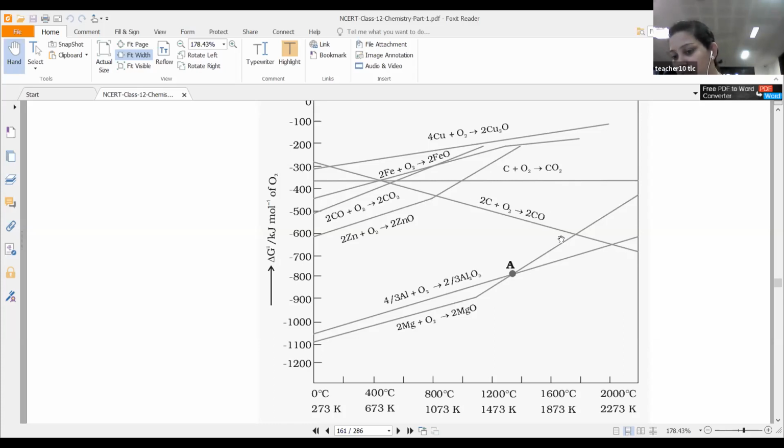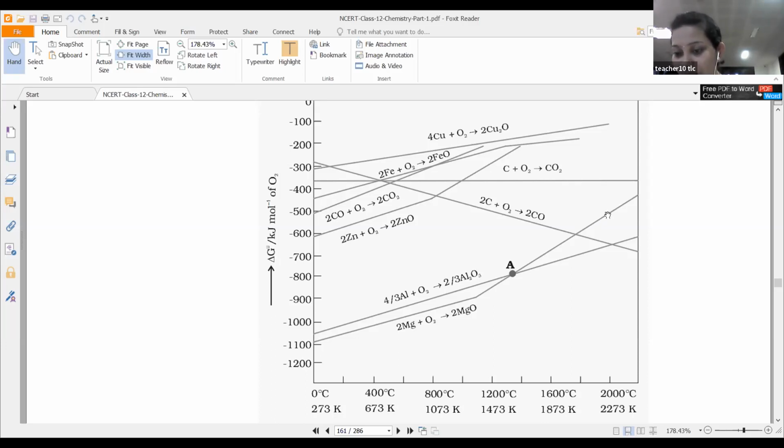Because the carbon delta G naught value goes on decreasing, you can use it as a reducing agent at a higher temperature. Is this clear? Now, can you expect a CO line somewhere here? No. What is this region? This region is a higher temperature region. So you can't use carbon monoxide as a reducing agent at higher temperature.